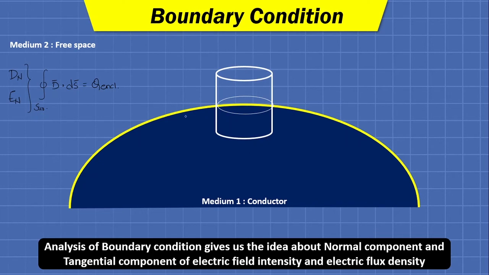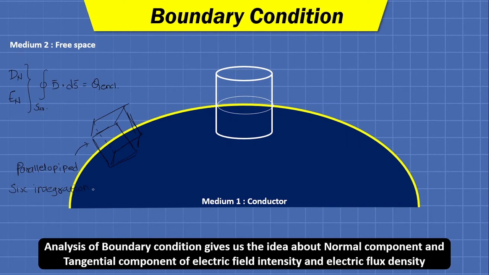We can also take a parallelepiped. What I mean to say is, someone might take such a parallelepiped to derive the same thing, fine, and he will come to the same result at which we are going to arrive. But if we take a parallelepiped as the Gaussian surface, then we must perform 6 integrations, because a parallelepiped consists of 6 surfaces.